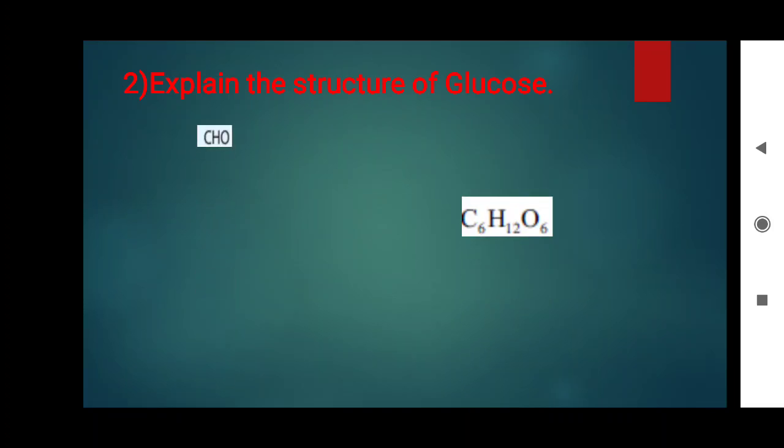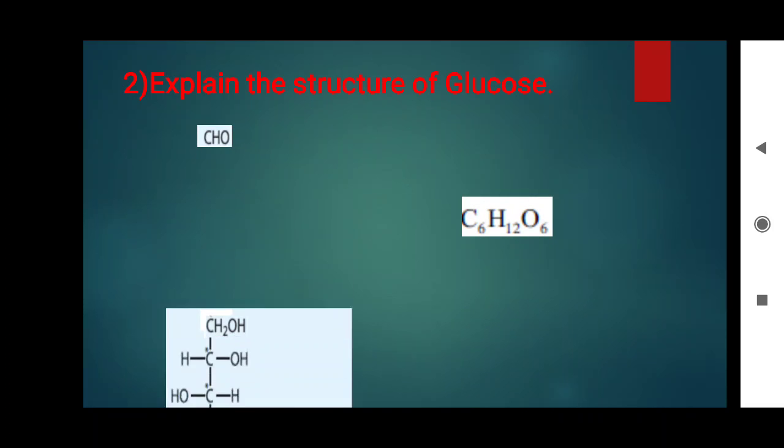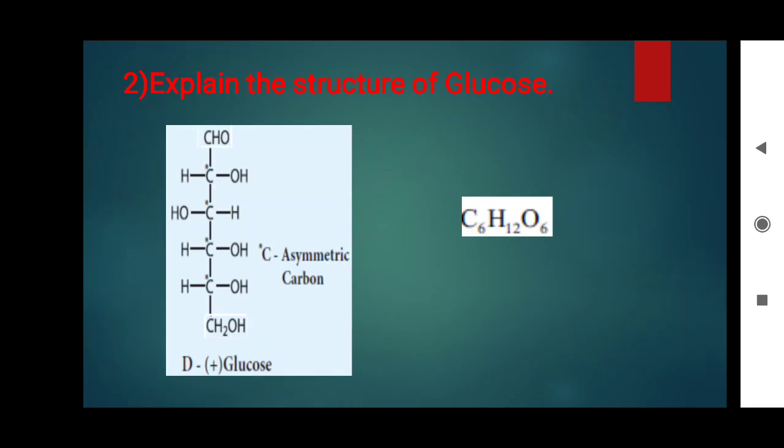The glucose has one aldehyde group, CHO. Next, the last carbon consists of primary alcohol. First carbon, aldehyde group, last carbon, primary alcohol. Between primary alcohol and aldehyde group, 4 secondary alcohols. OH group attached with the CH carbon is called secondary alcohol. OH group attached with the CH2 carbon means primary alcohol.